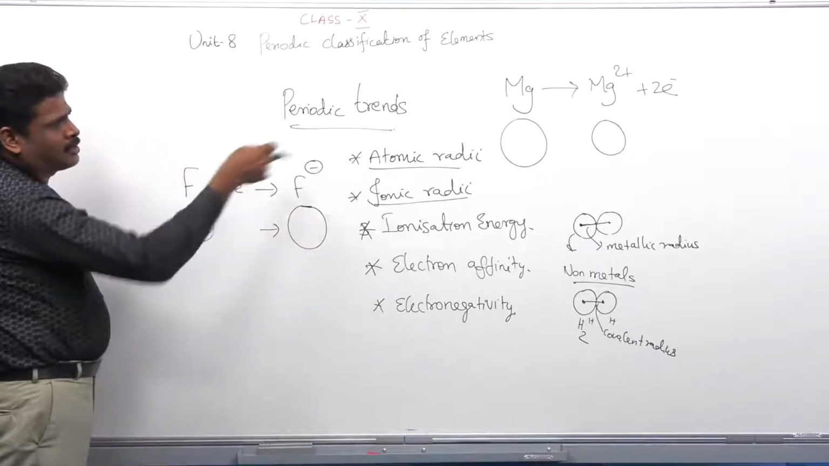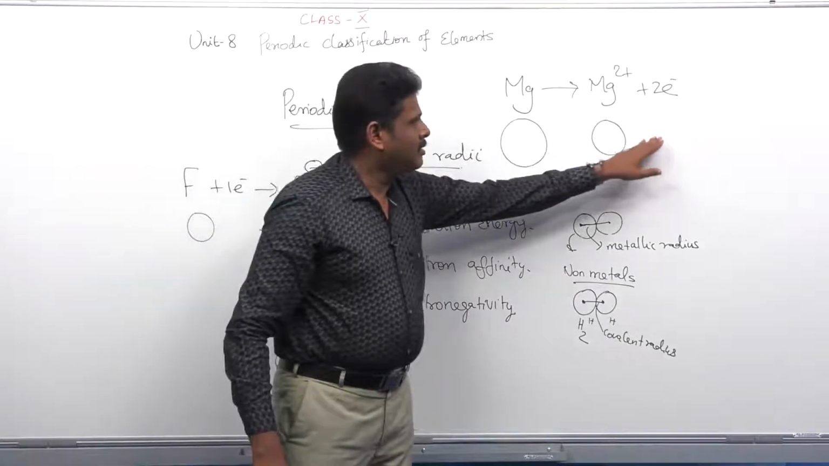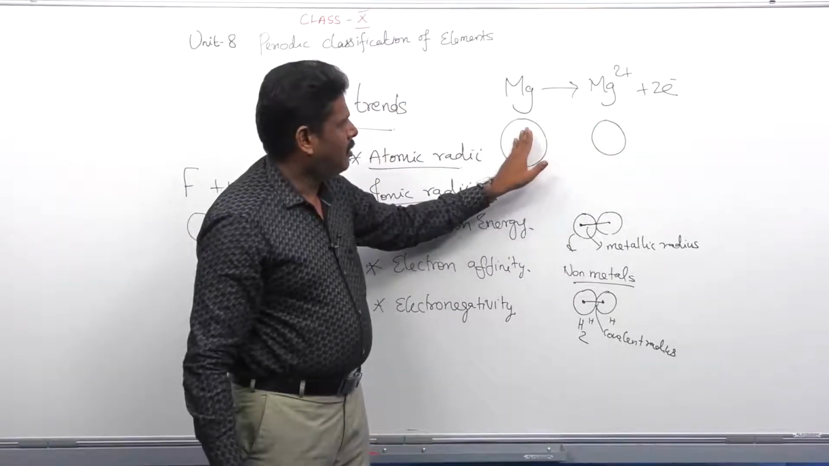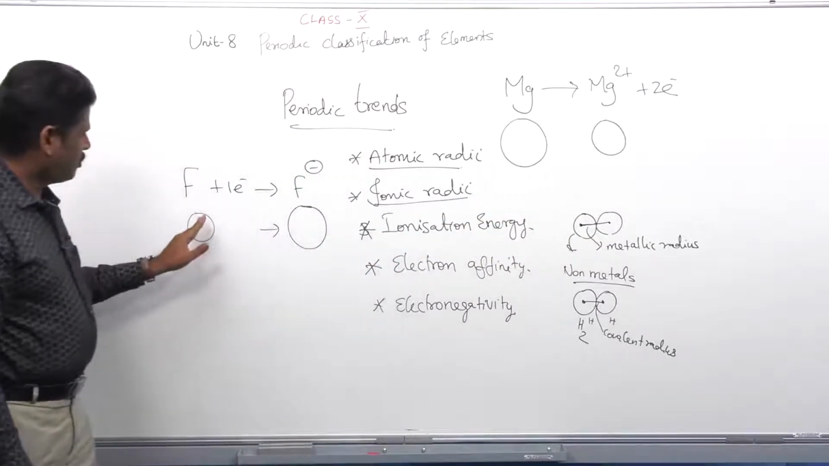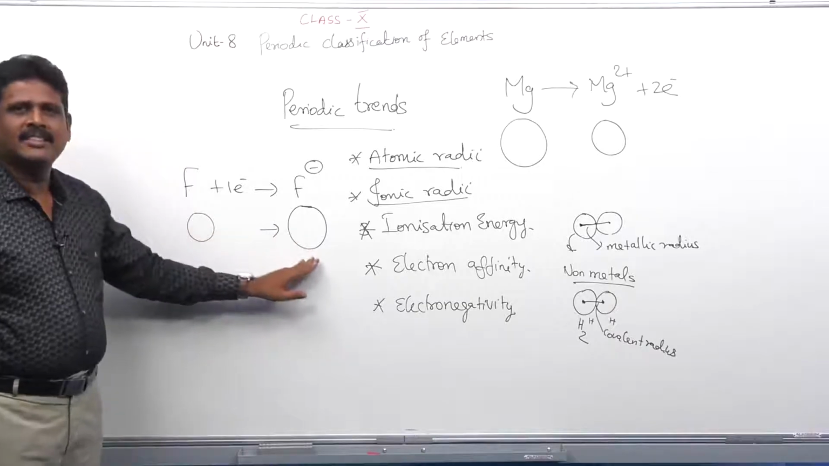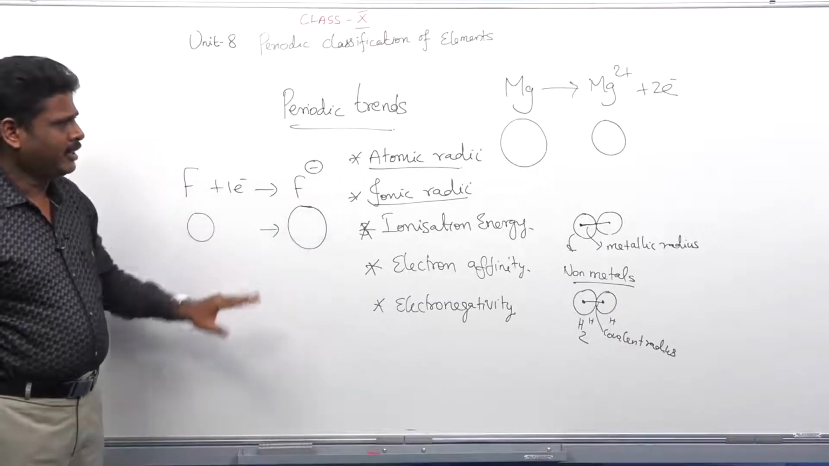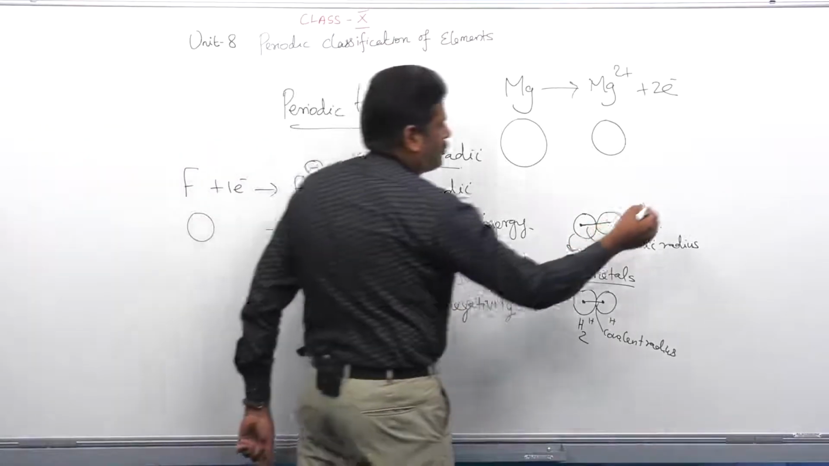So, in both cases, what are you inferring? When an electron is lost, the size decreases, whereas when a non-metal accepts an electron, the size increases. This is what we are going to see. So, what do you mean by ionic radius? We are going to deal with it now.